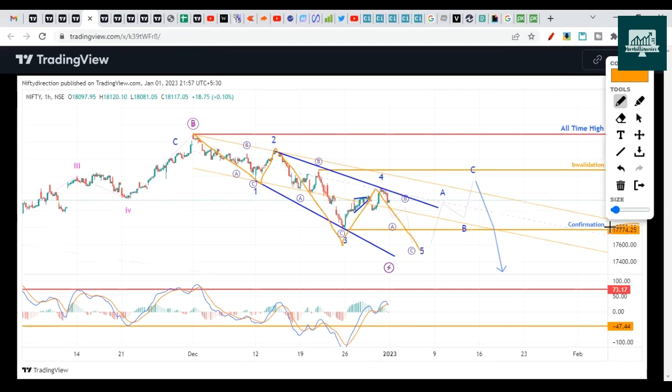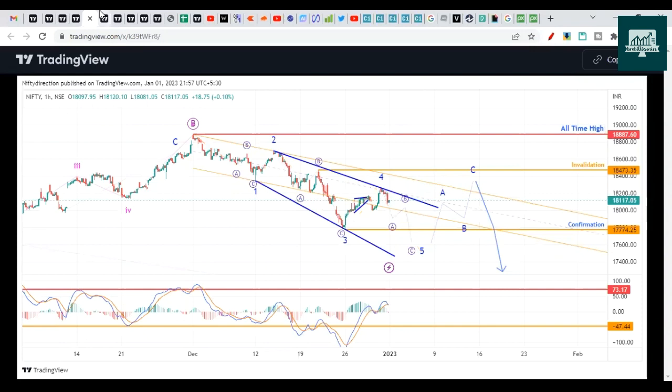It did make a low below 17,774, and the low was 17,661. This was the low Nifty has created. So it has come down in 5 waves, and now it is going to give a pullback in ABC.